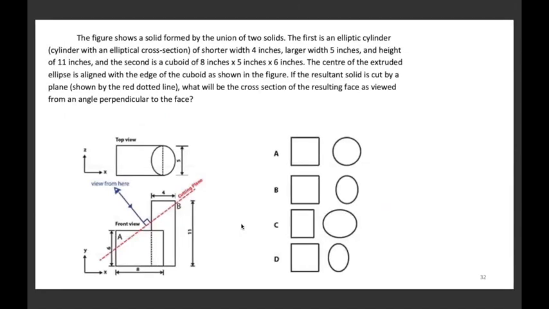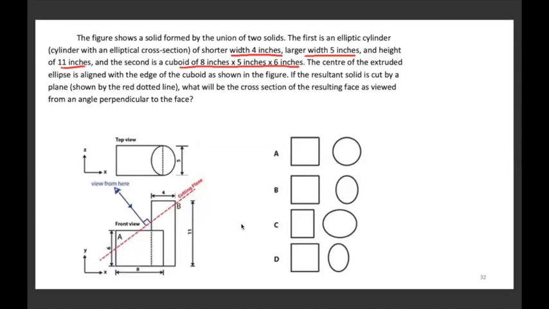The figure shows a solid formed by the union of two solids. The first is an elliptical cylinder of shorter width 4, larger width 5, and height 11. And the second is a cuboid, which is 8 by 5 by 6. The center of the extruded ellipse is aligned with the edge of the cuboid, as shown in the figure. If the resultant solid is cut by a plane, what will be the cross section of the resulting face as viewed from an angle perpendicular to the face?